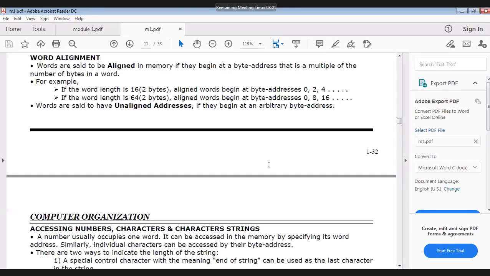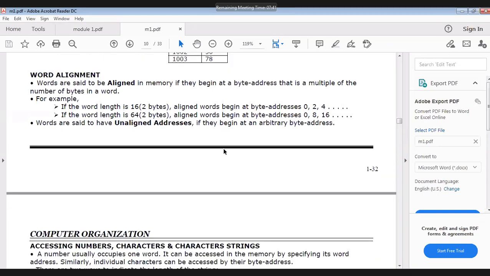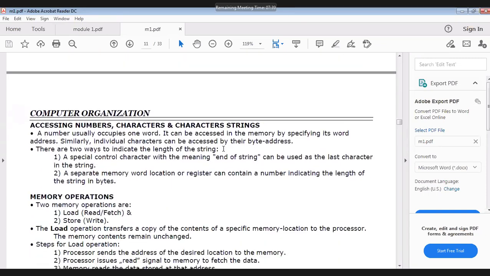Next, signed and unsigned words are aligned. If they are aligned, they begin at a byte address that is a multiple of the number of bytes in the word, that is, it should be arranged properly. An aligned address should usually be a power of 2. I told you, if the word length is 16, aligned words should begin at 0, 2, 4, 8. Like that it will proceed, usually in the form of a power of 2.